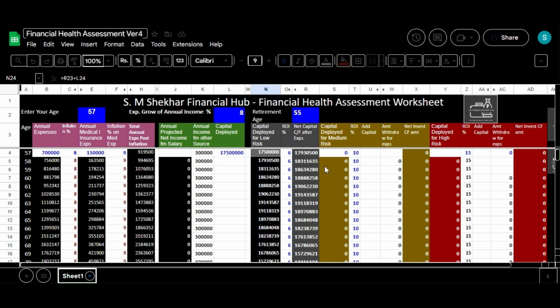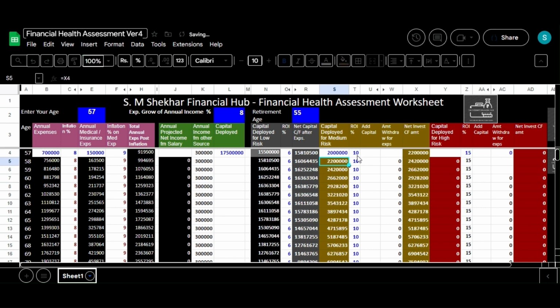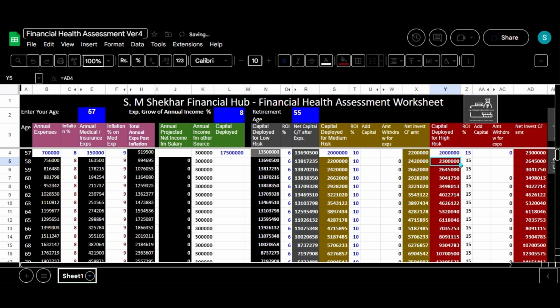Hence, let's see the scenario if he deploys part of his capital in medium and high risk instruments. He deployed 20 lakh rupees in medium risk instruments. He should earn ROI of 10% on that investment. He also deployed 20 lakh rupees in high risk instruments. He should earn ROI of 15% on that investment.